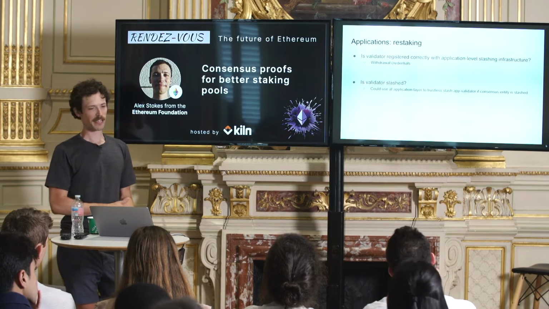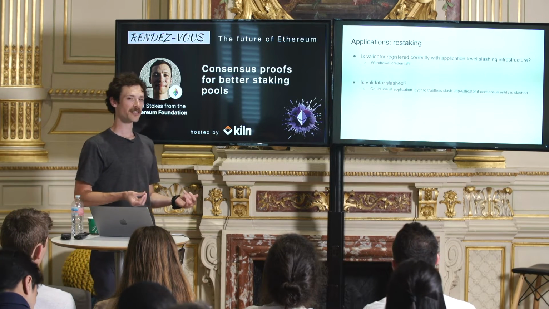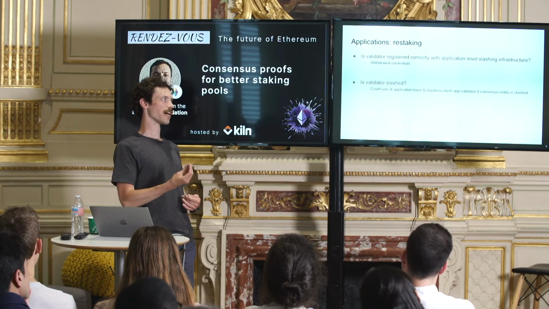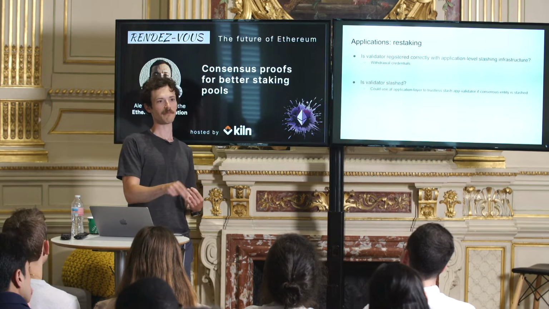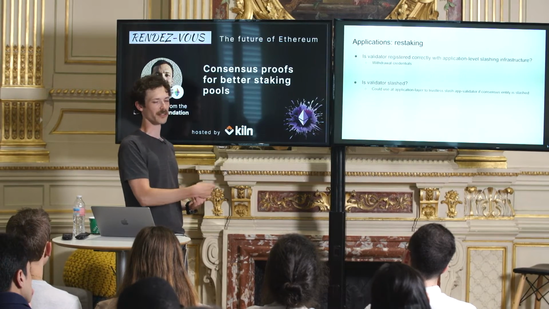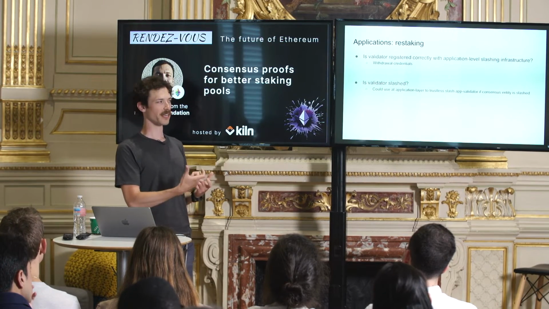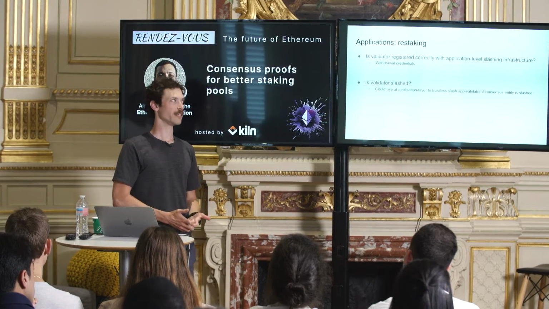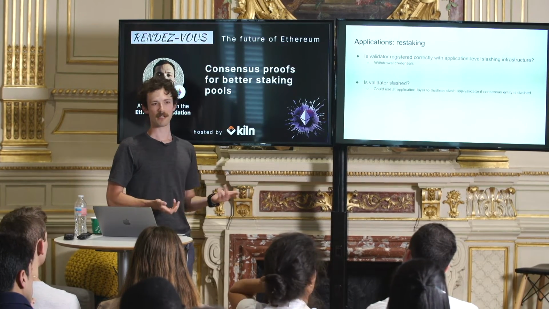Another one, again, very simply: is the validator slashed? You could get to a case where you have a slashing on the consensus layer that basically means your application is no longer secured. But the way these things are designed, you actually wouldn't know. And so this would be something that any sort of restaking application would really care about.